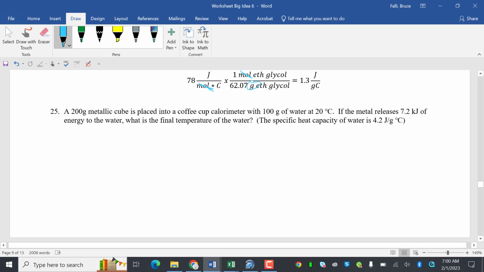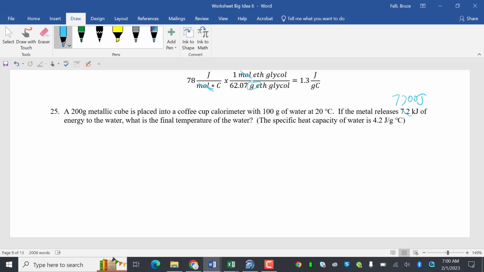A 200 gram metallic cube is placed in a coffee cup calorimeter with 100 grams of water at 20 degrees Celsius. The metal releases 7.2 kilojoules of energy into the water. What is the final temperature of the water? So the first thing I'm going to do is change 7.2 kilojoules to 7,200 joules.